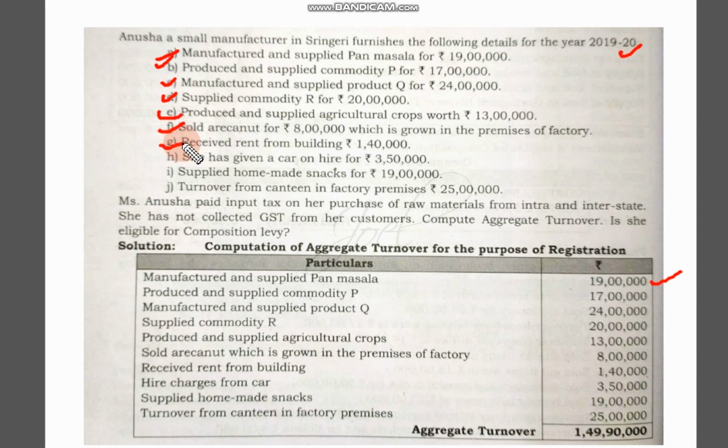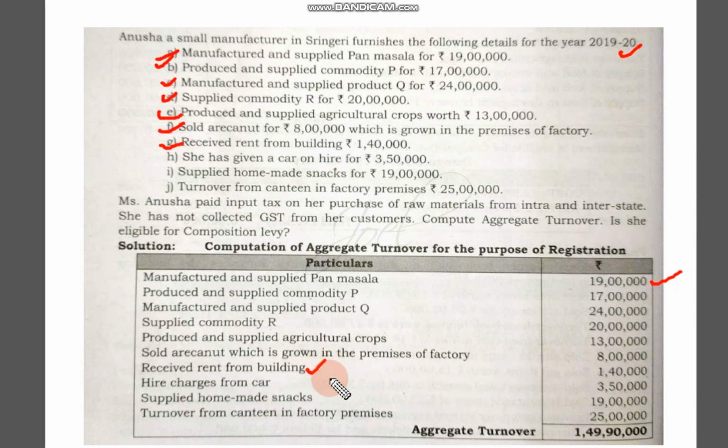First of all we have to differentiate whether it will come under income from house property or not. Here we are considering it as a service and including it under this particular transaction.